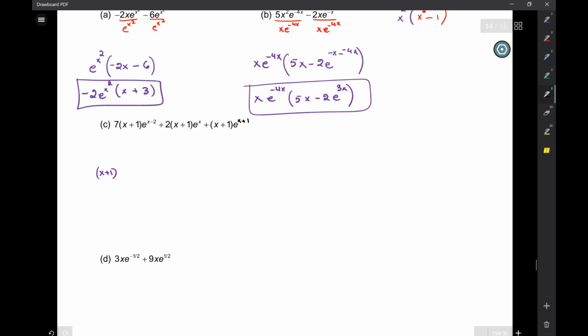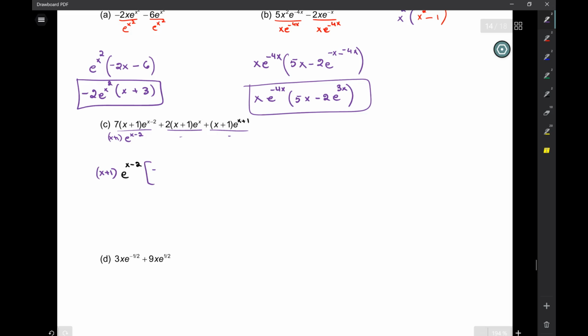Okay, between an x plus 1, an x, and an x minus 2, what's the smallest? Minus 2. X minus 2 is the smallest, so I'm going to factor out e to the x minus 2. So what I'm left with, okay, so here I factor e to the x minus 2 times x plus 1, okay, and so on. Here and here as well, okay?